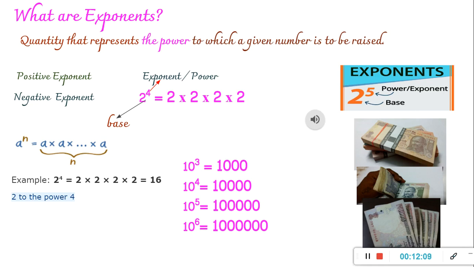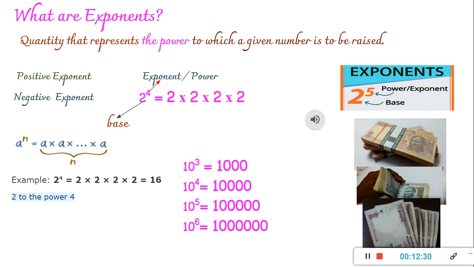So if you have 10 raised to minus 5, this is to be read as 10 to the power minus 5. Similarly, if you have 10 raised to minus 2, how will you read this? 10 to the power minus 2. Yes, correct. Or you can read it as 10 raised to the power minus 2. Both ways are correct.